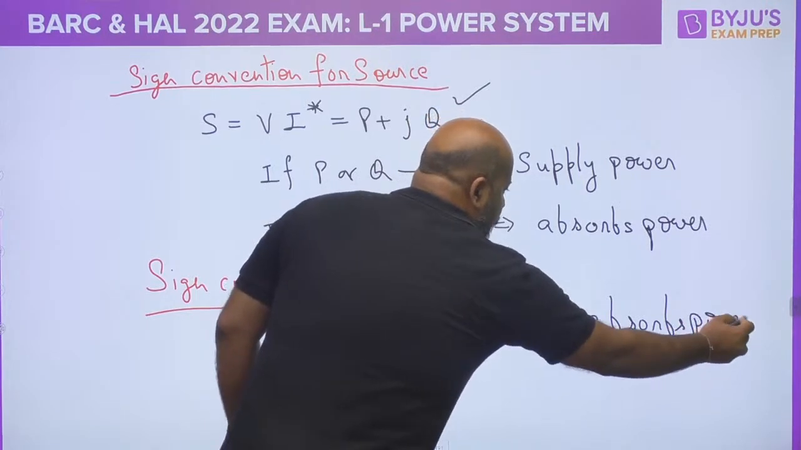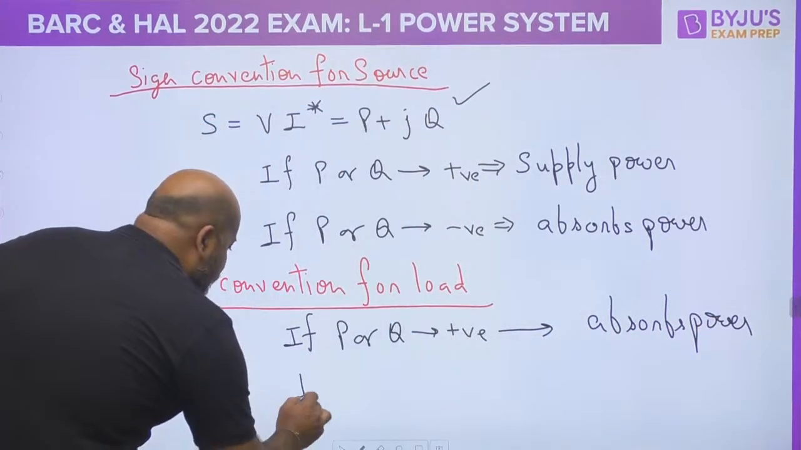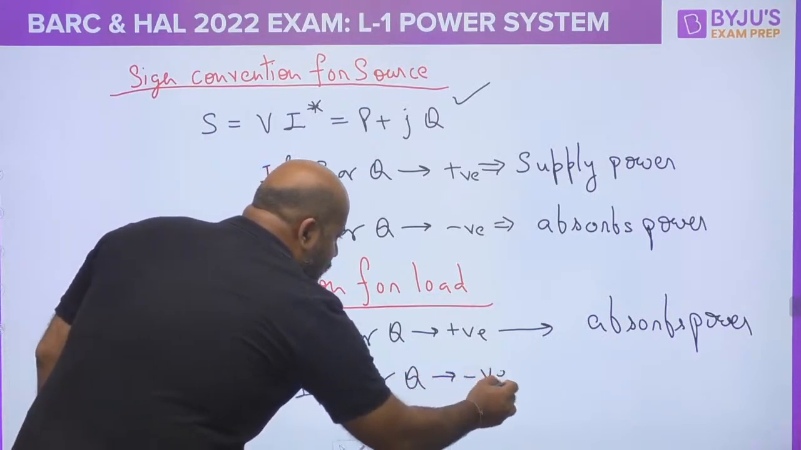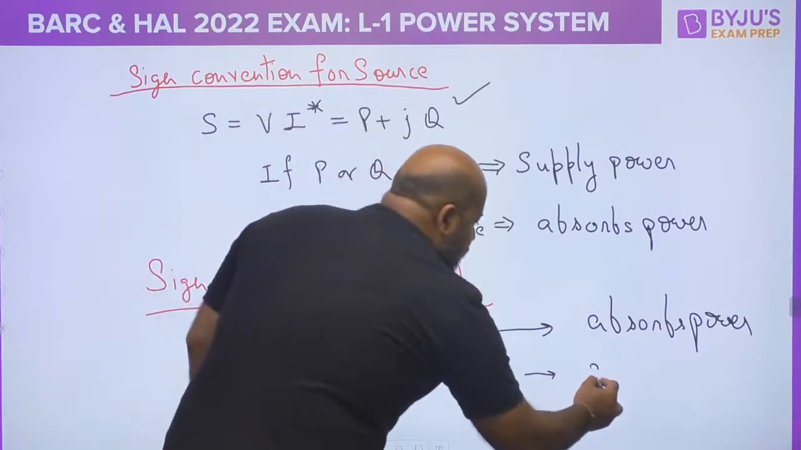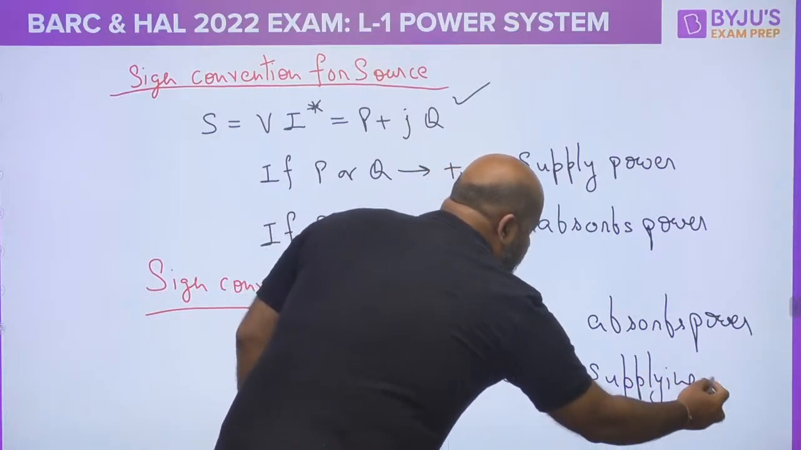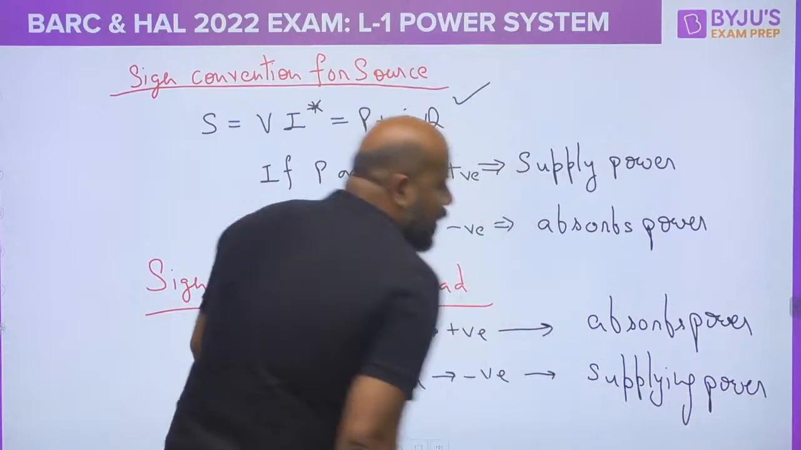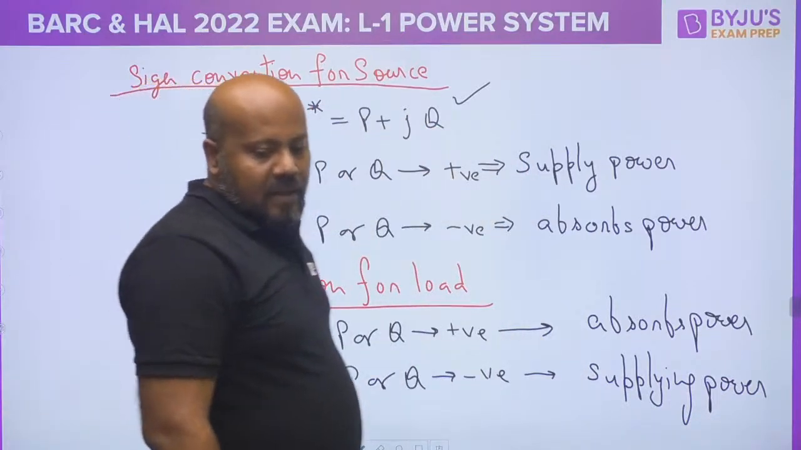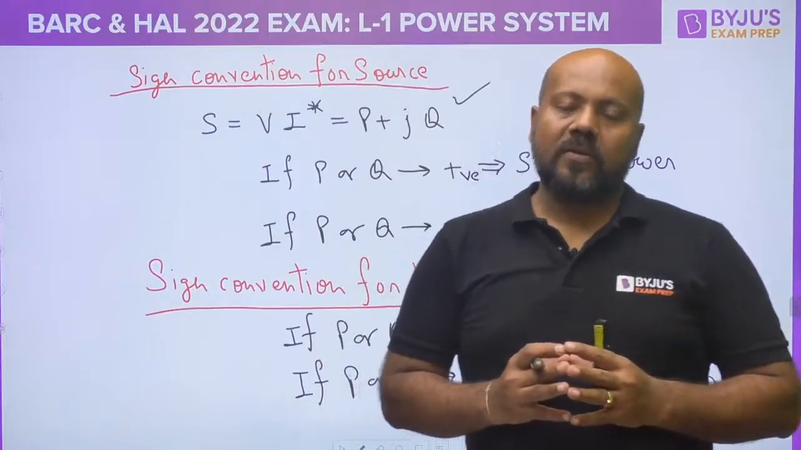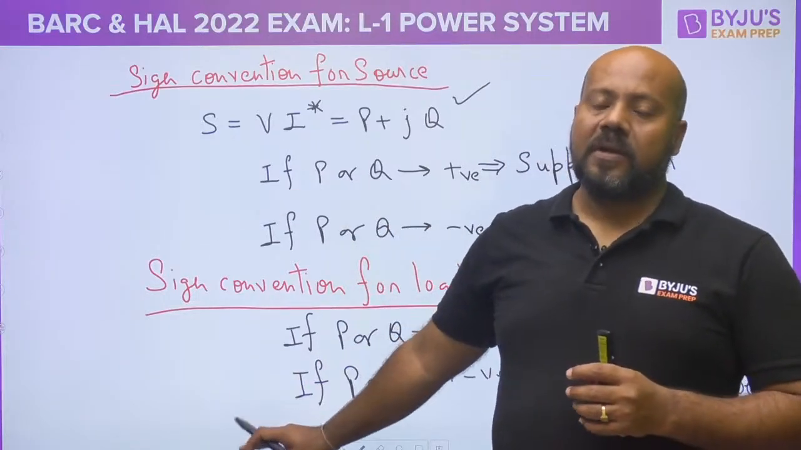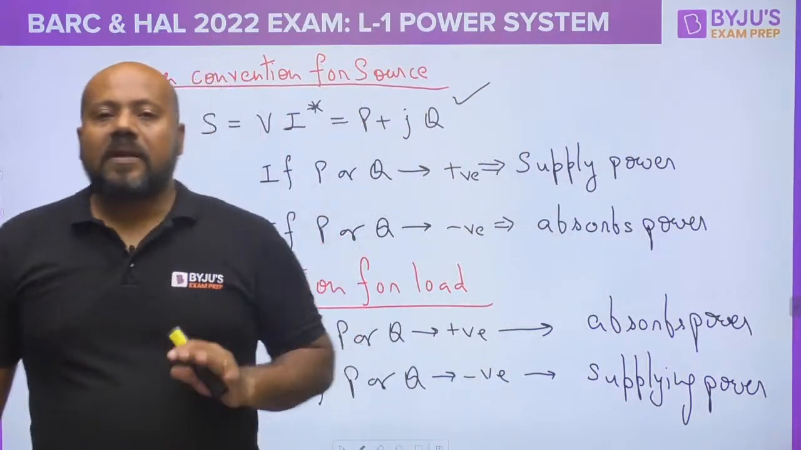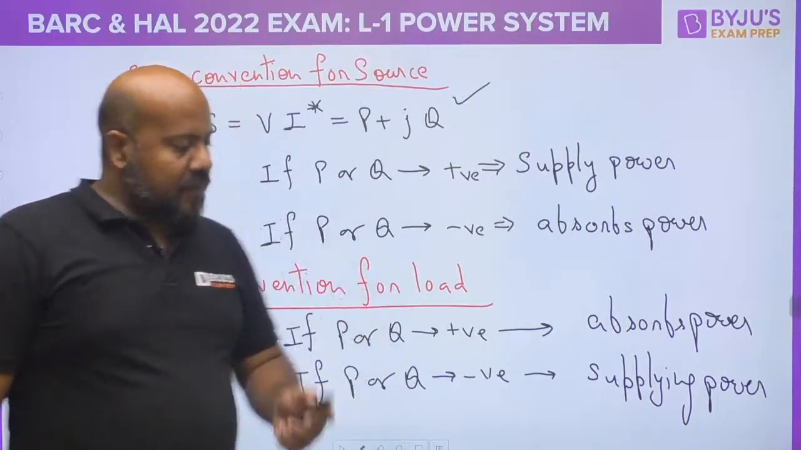If you are getting a negative value, what does it mean? It means instead of absorbing the power, the load is supplying the power, whether it is real power or reactive power. This is what we understood with respect to the sign convention for the source and load. This is extremely important. Please try to understand. Any number of questions you will see are asked in various examinations year on year.